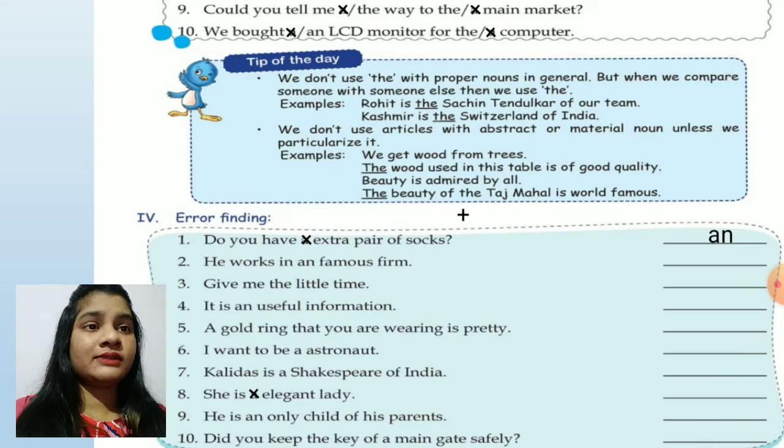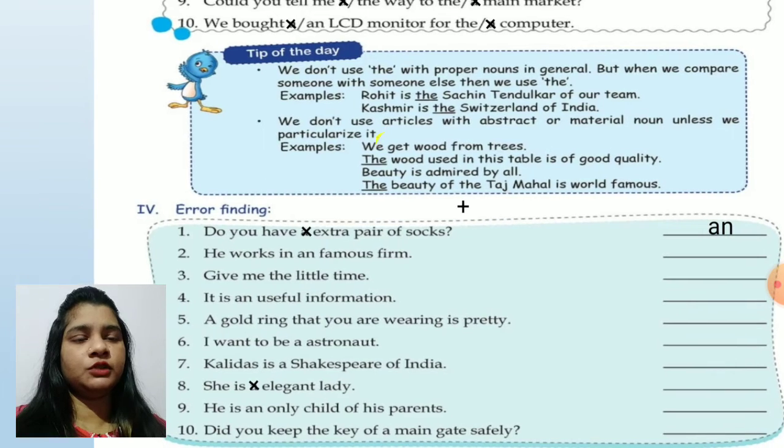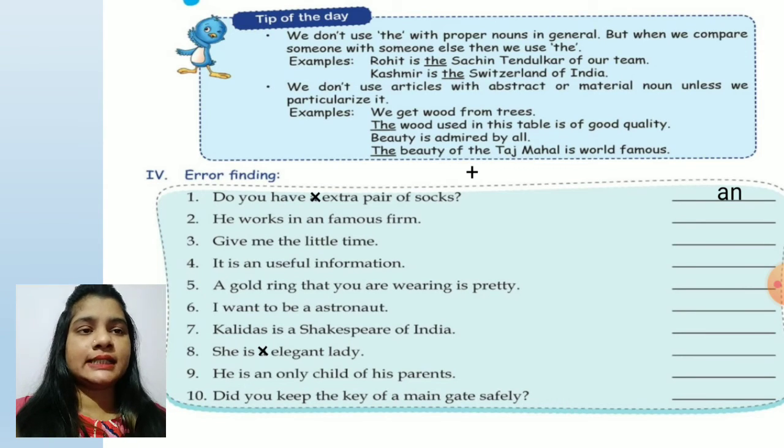We don't use articles with abstract or material nouns unless we particularize it. Example: we get wood from trees. Any wood. We are not talking about a particular wood, so we have not used the. But see the second sentence: the wood used in this table is of good quality. This wood we have used for some particular table. We have a table at our home, and that table is made of some wood, so we are talking about that wood.